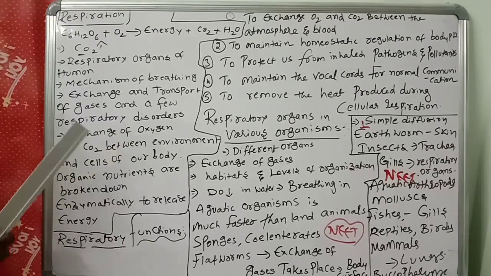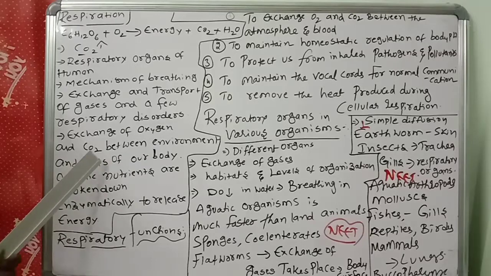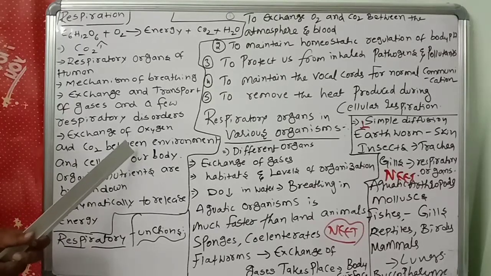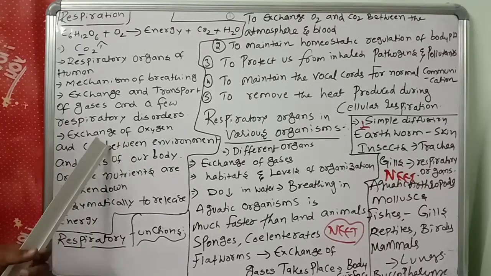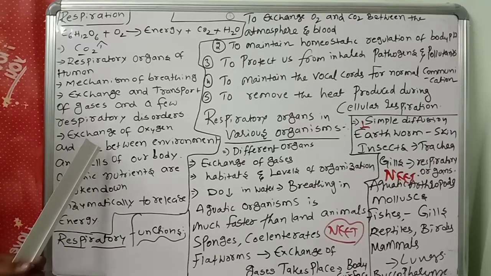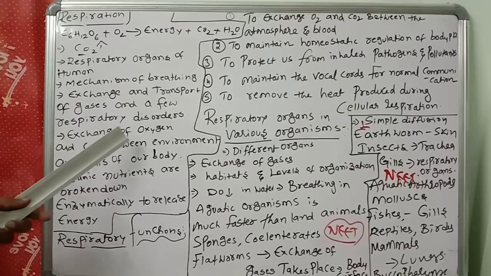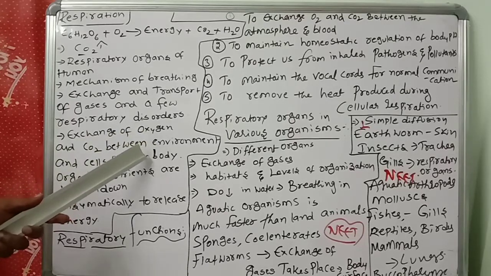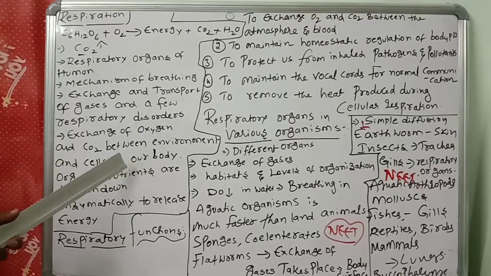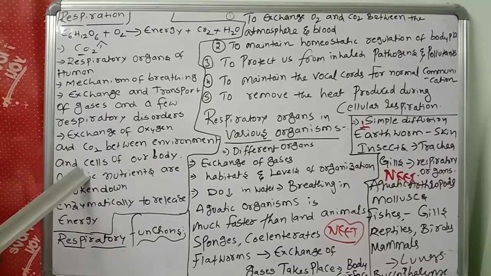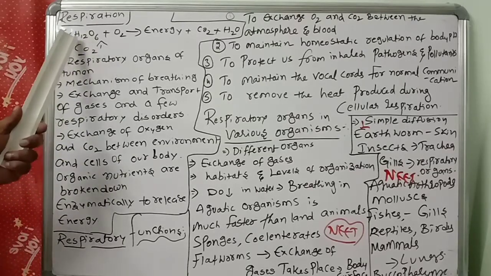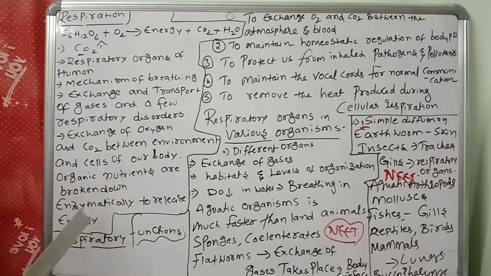Exchange of oxygen and carbon dioxide between the environment and the cells of our body is very important. You take in oxygen and release carbon dioxide. This is the first function. What will happen? Exchange of oxygen and carbon dioxide between the atmosphere and the body, and organic nutrients are broken down enzymatically to release energy.